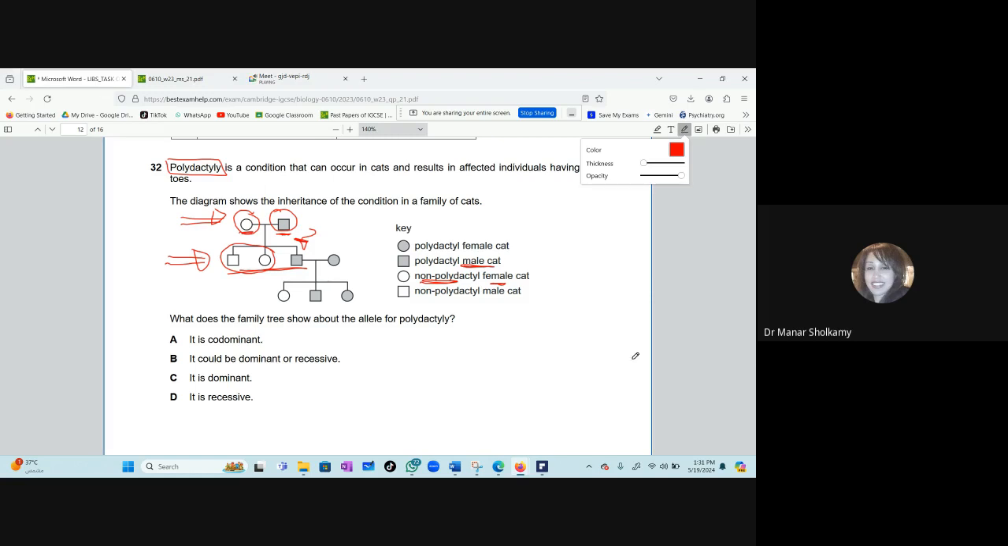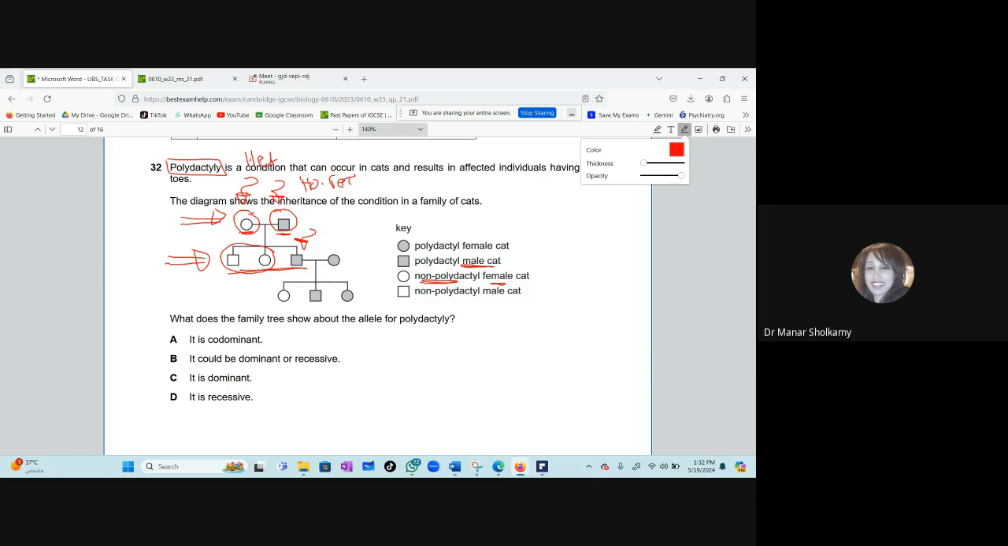So those parents cannot be both heterozygous. And they cannot be with one that is homozygous dominant for the reason that we mentioned. So this means that one of the parents, we don't know which yet, is heterozygous and the other is homozygous recessive.